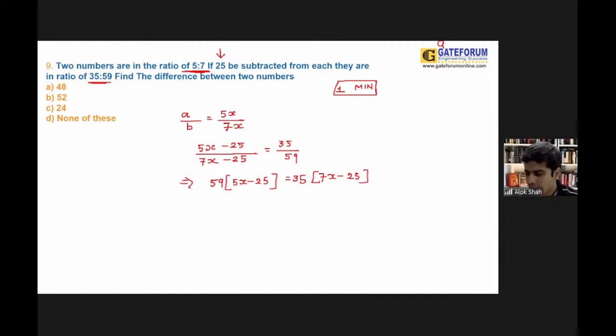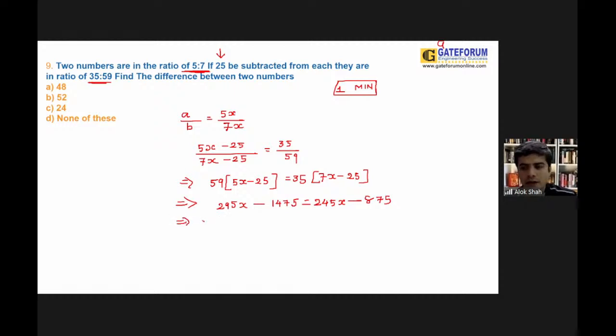Right. What you need to do is simplify this particular thing. Again, I need to go for 59 into 5x, so that is basically 295x, minus 59 into 25, that is basically 1475, is equal to 35 into 7, that is basically 245x, minus 25 into 35, that is basically 875.